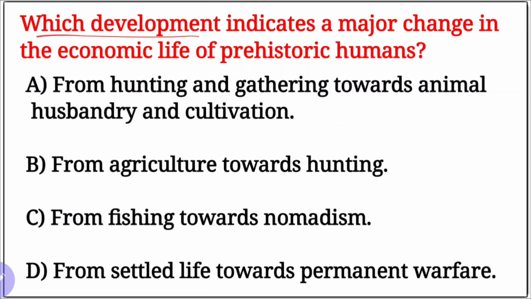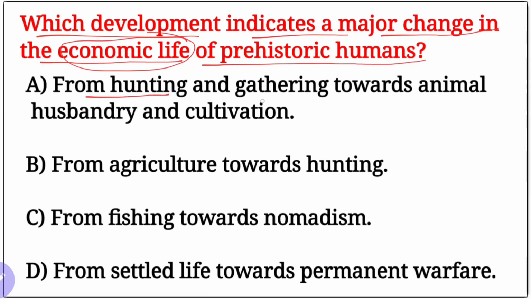Next question. Which development indicates a major change in the economic life of prehistoric humans? Economic life of prehistoric humans? Yes, it existed. A: from hunting and food gathering towards animal husbandry and cultivation.